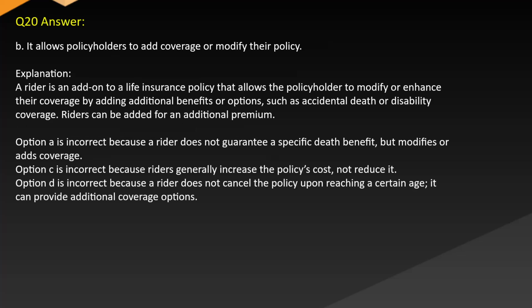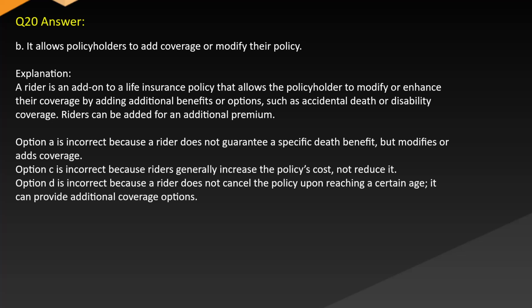Answer B. It allows policyholders to add coverage or modify their policy. Explanation: A rider is an add-on to a life insurance policy that allows the policyholder to modify or enhance their coverage by adding additional benefits or options, such as accidental death or disability coverage. Riders can be added for an additional premium.